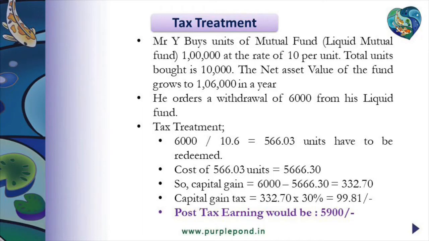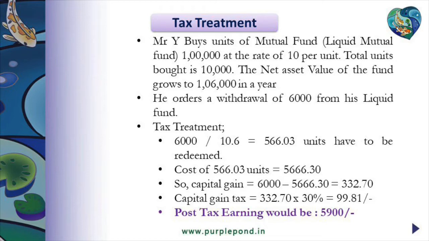Now let's look at Y, who invests 1 lakh rupees into debt mutual funds. He uses ultra short-term bond fund. After 1 year, he would also get a return of 6,000 rupees from this investment. If he withdraws 6,000 rupees from this investment, he would be liable to pay a taxation as per the short-term capital gain tax. The 6,000 rupees which is withdrawn from the ultra short-term bond fund will have a component of capital and a component of capital gain.